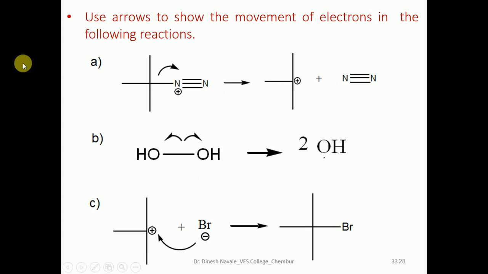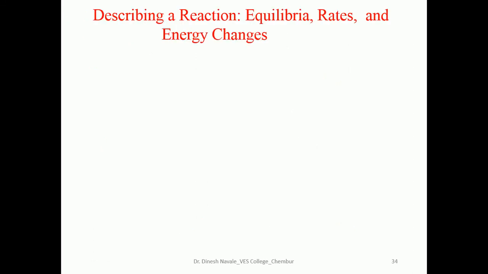These are some of the arrows. This is the fishhook arrow, which indicates the formation of a free radical. This is the fully headed curved arrow, indicating formation of a carbocation. This arrow indicates the transfer of electrons from bromine to the electrophilic center, and there is a formation of a new covalent bond between carbon and bromine. So this is how arrows play an important role in organic reaction mechanisms.